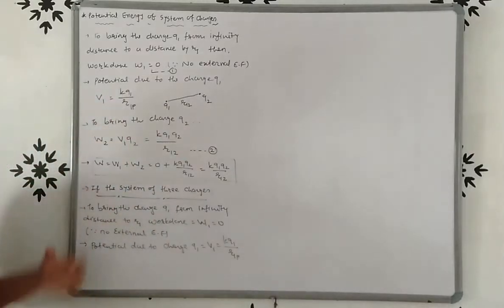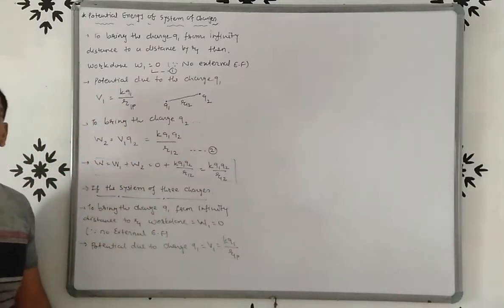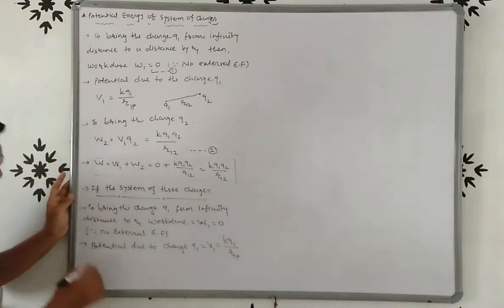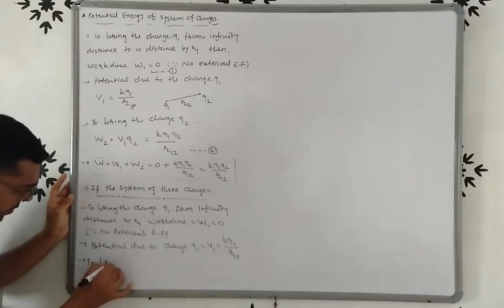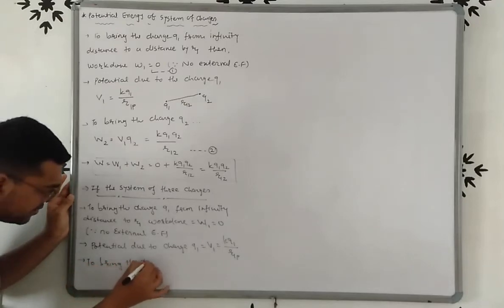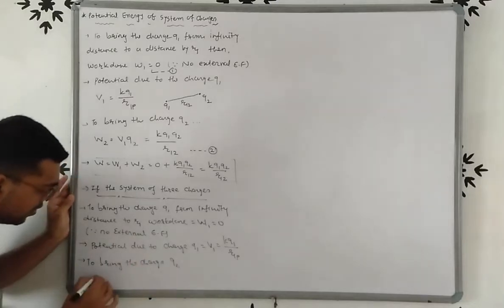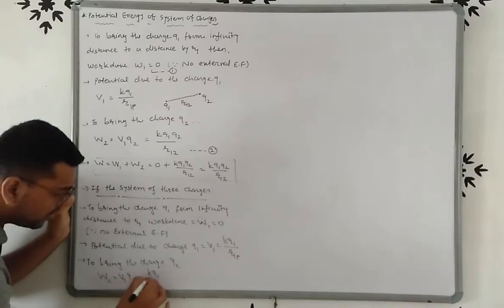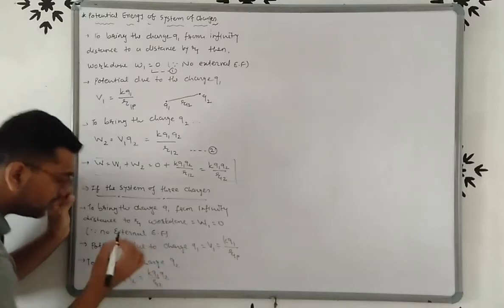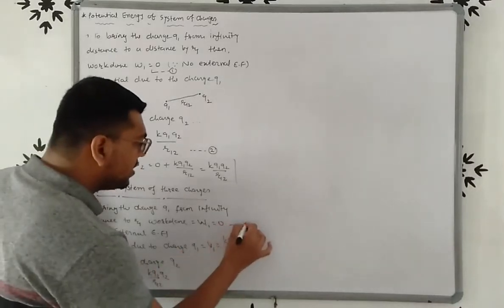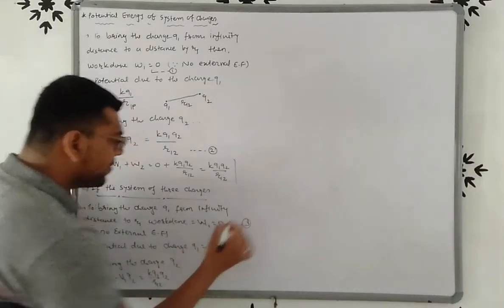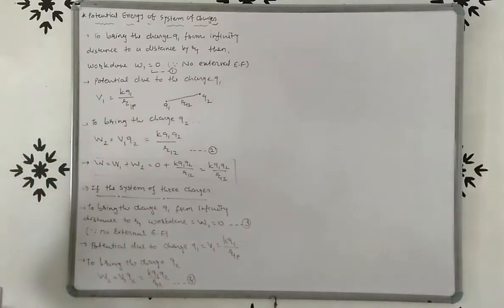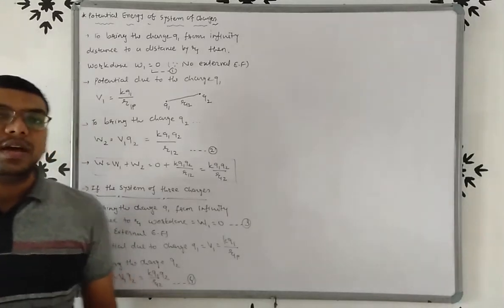Once again, to bring the charge Q2 from infinite distance to a distance R2, W2 is equal to V1 into Q2. So V1 is KQ1 upon R12, into Q2. So W1 is 0, that is equation number 3. Now we get W2 as KQ1 Q2 upon R12, right?